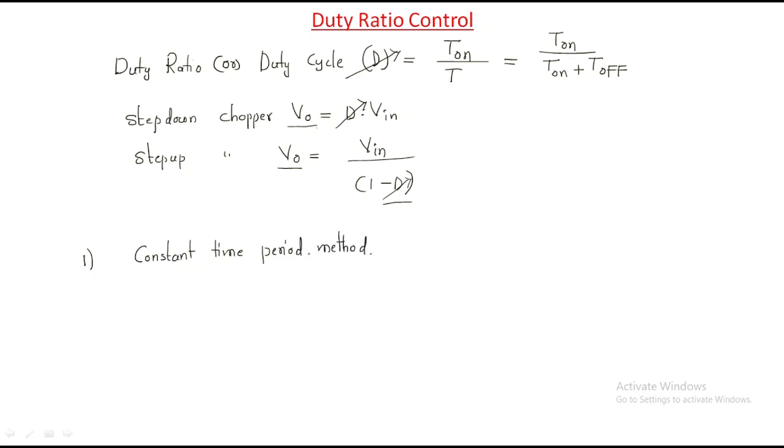And the second method is the variable frequency method. By using these two methods, we can control the duty ratio. By controlling this duty ratio, we can control the output voltage. That means the output voltage may be more than the input voltage, or the output voltage may be less than the input voltage.